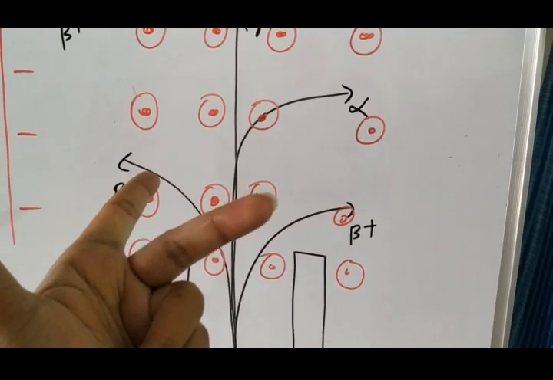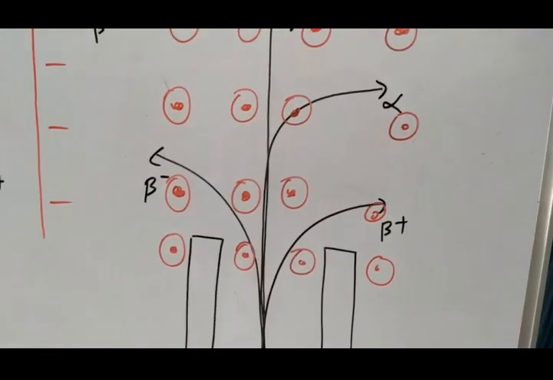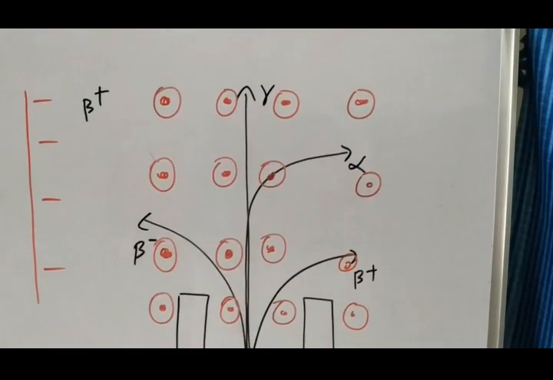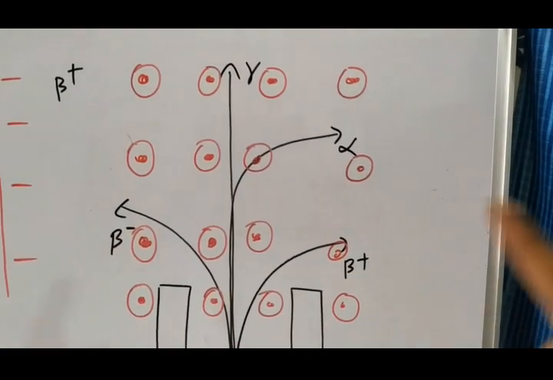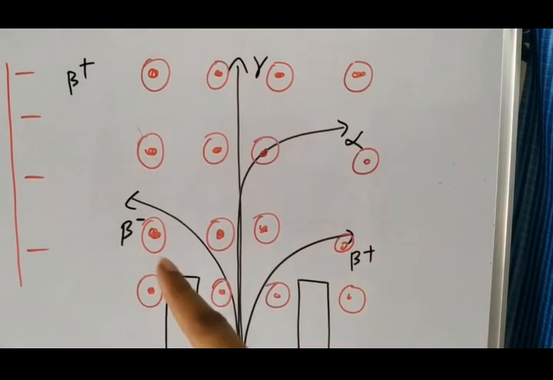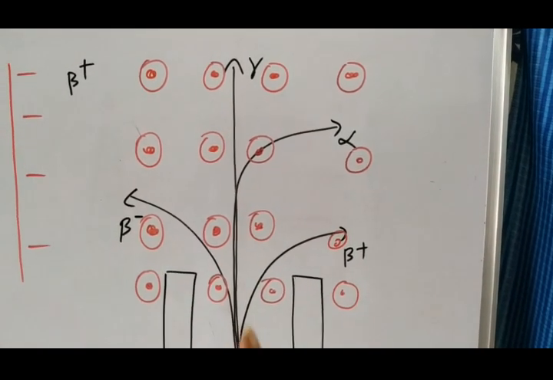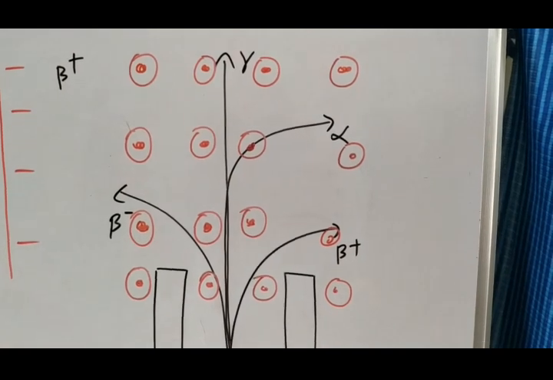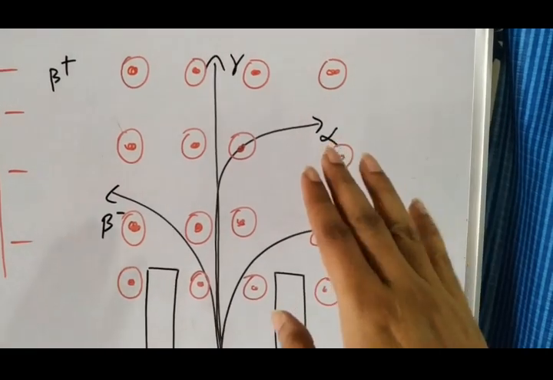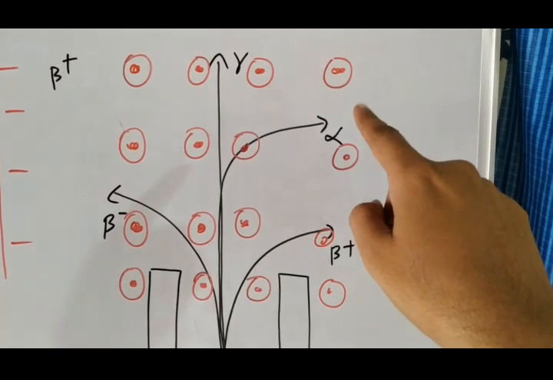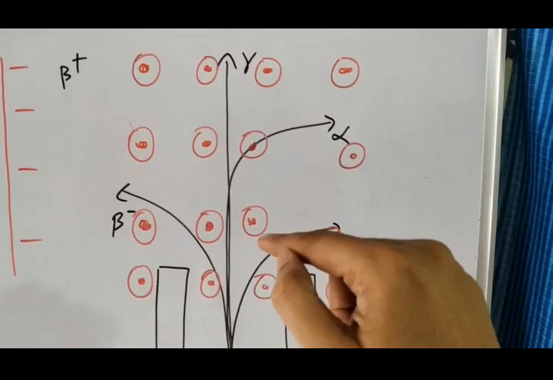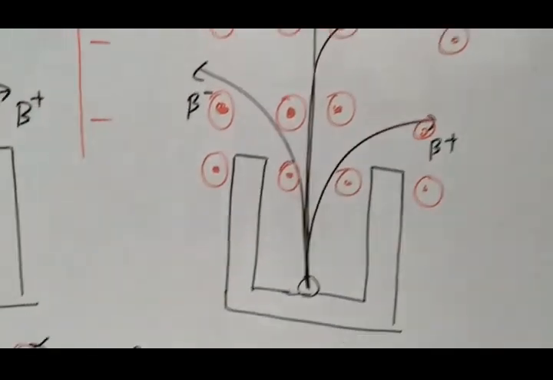Using that concept, alpha and beta plus deviate to one side and beta minus deviates to the other side, while the gamma particle goes straight. Similarly, if you reverse the field, a cross means the field is going into the board.